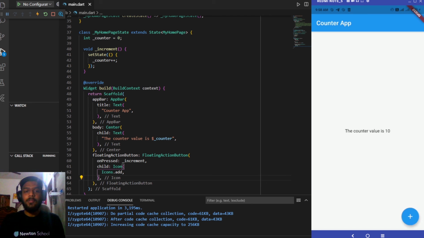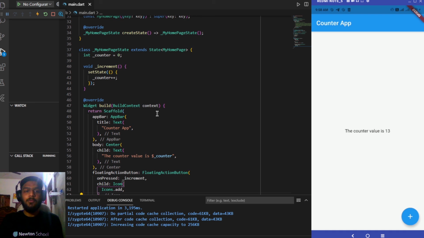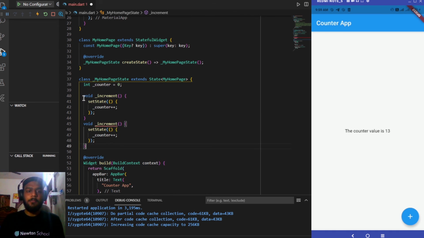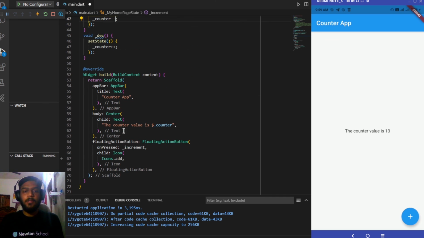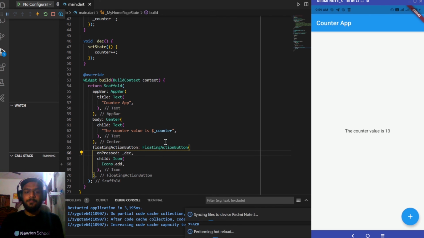We can add some more functionalities over here as well, like we can decrement the value by 1, or we can change the value twice as soon as a button is clicked. So for decrementing a value, let me add another function over here. What we have to do is copy this, paste, and it needs to be _dec, and then decreasing the value by 1. And apart from this, we can change this to dec and save it. So hot reload will take place.